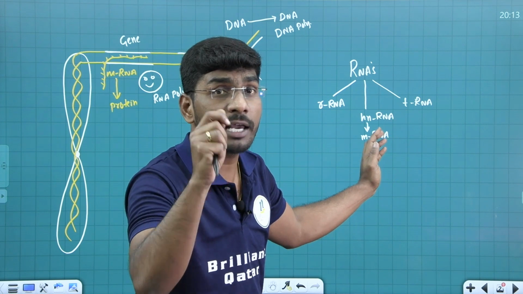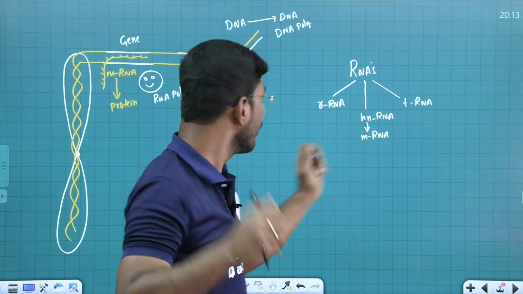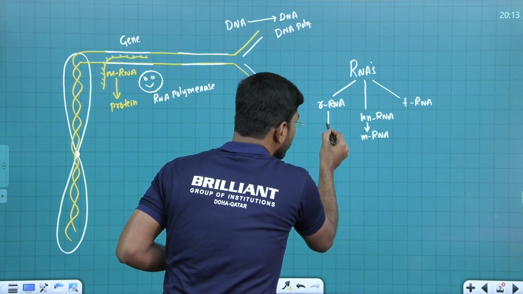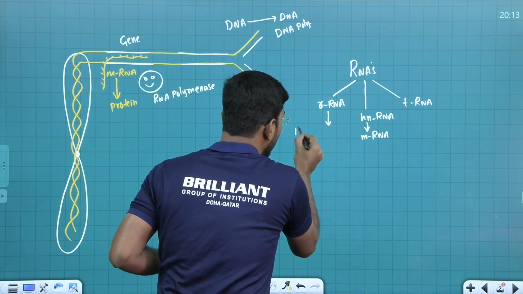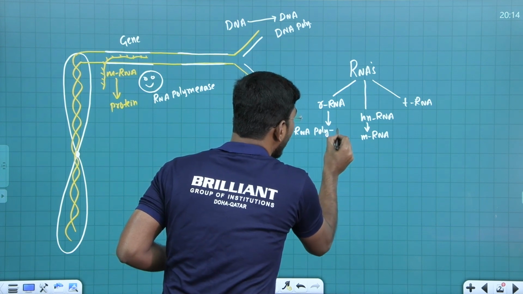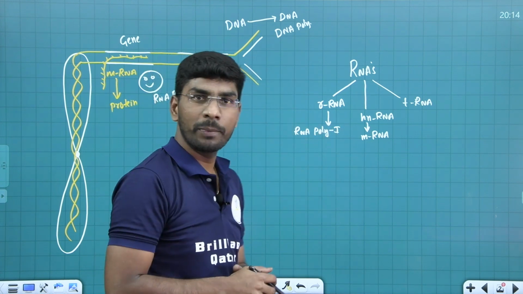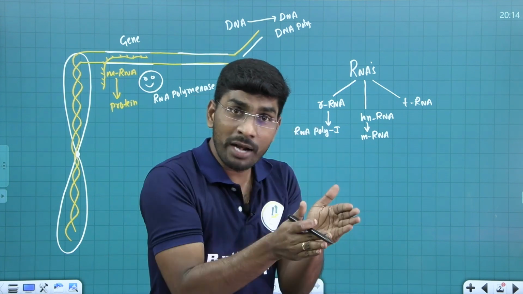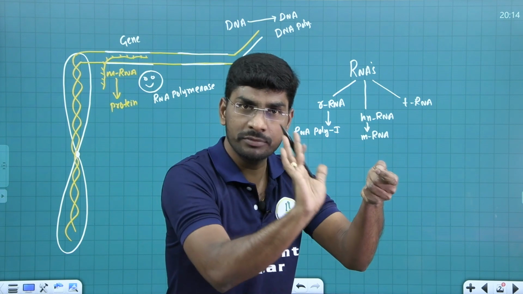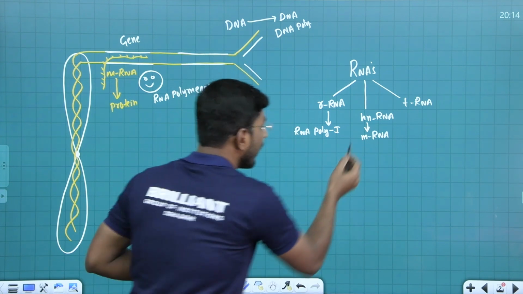Most important MCQ question, carefully listen. For rRNA transcription, we need the enzyme called RNA polymerase 1. RNA polymerase 1 is essential for the transcription of rRNA. Now, what about this one?